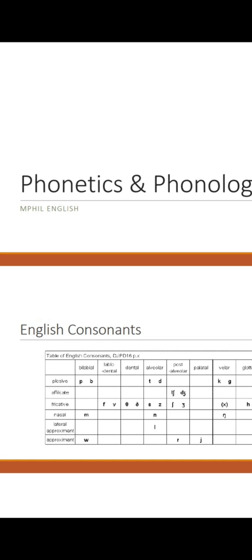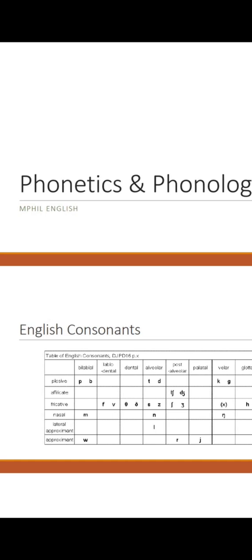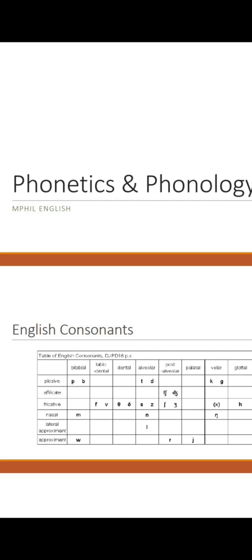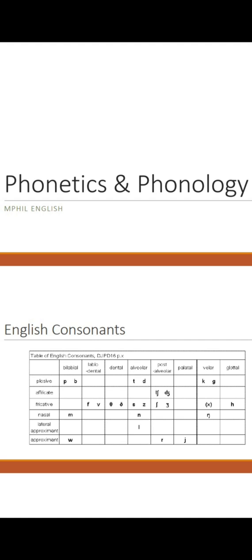One sound is categorized in two ways: first in places of articulation, then in manner of articulation. Let's see. First one is by horizontal, places of articulation.